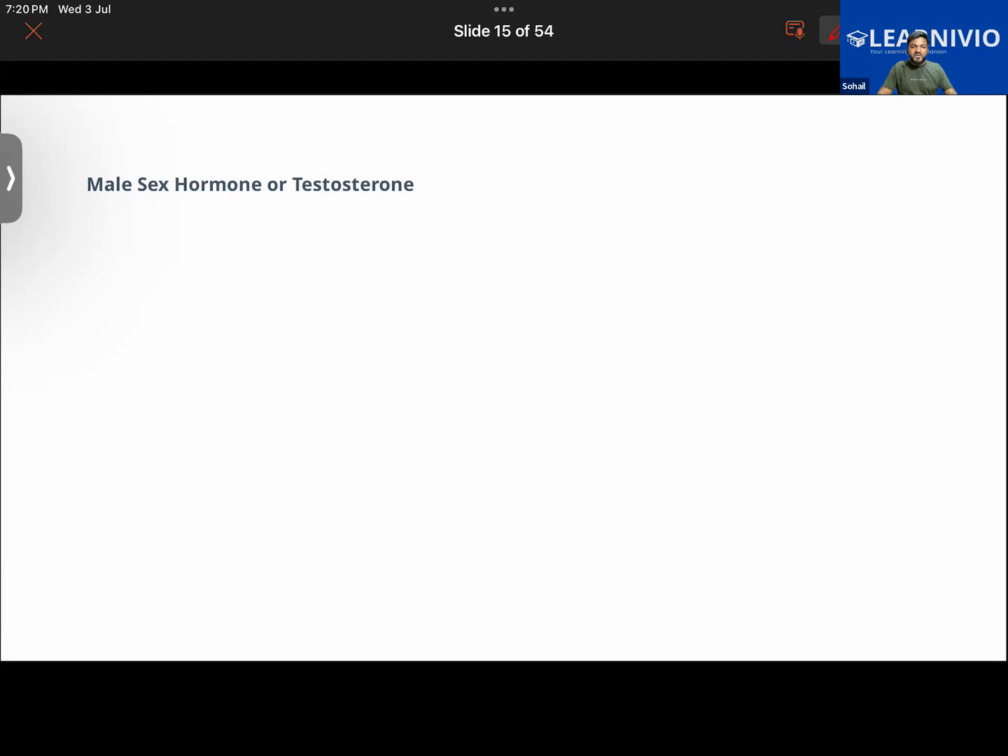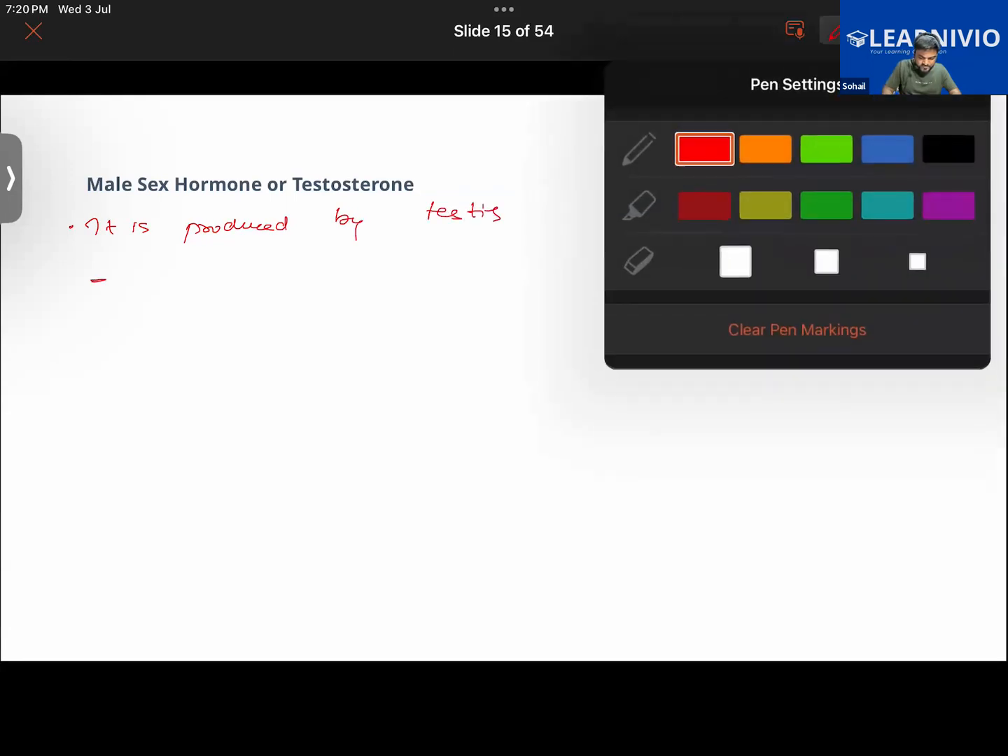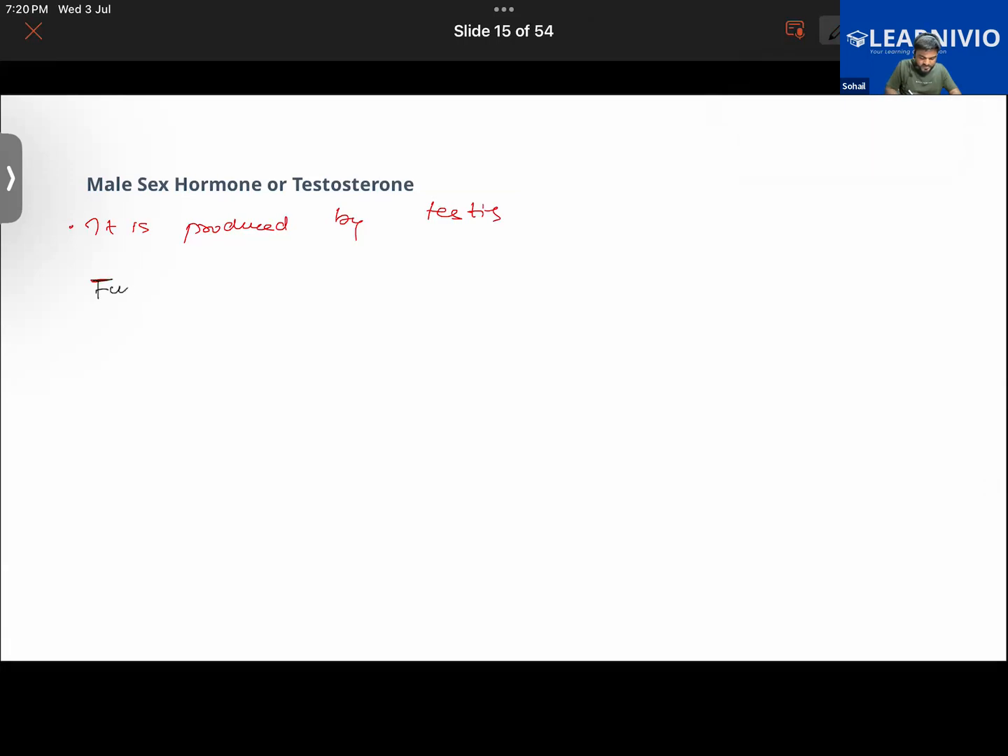So let us write down some of the functions of the testis. First of all, let us write where it is produced. So it is produced by the testis. Talking about its functions, following are its functions.